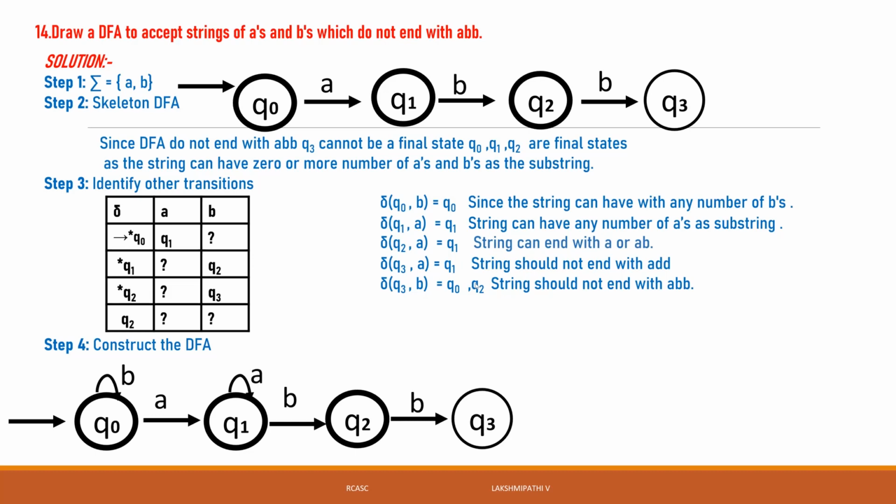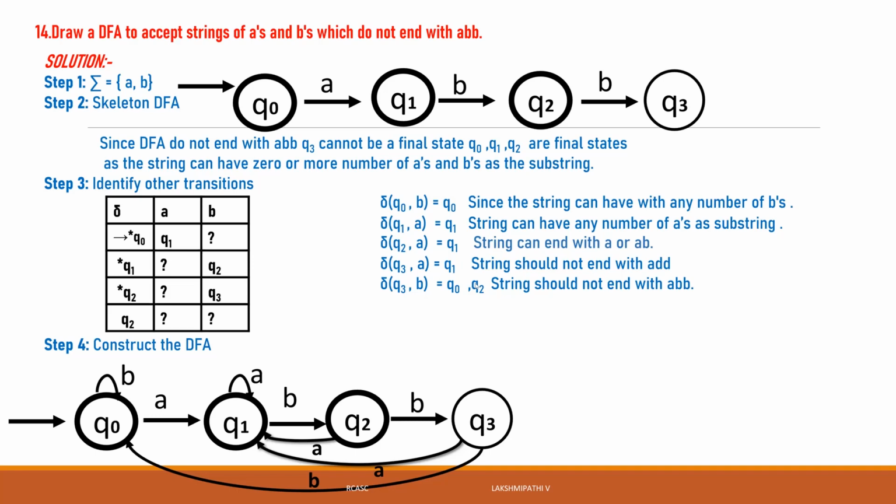Q1 of A is Q1 only. Then Q2 of A is Q1, then Q3 of A is Q1, then Q3 of B is Q0. If we make Q3 a final state, at that time it would be accepted.